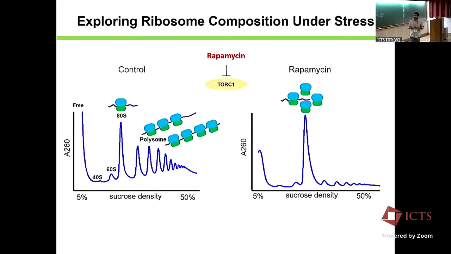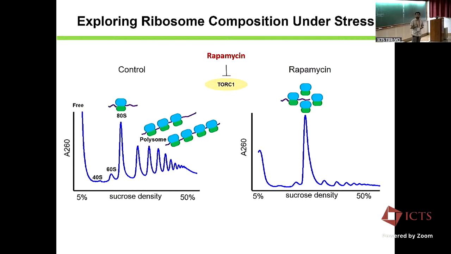The polysome profile, everyone must know by now, but again I will reiterate that we mainly look in the view of the polysome profile, where in the normal condition we have the 80S population and the polysomes. But if you treat the cell with rapamycin, what we see is a decrease in the polysomal fractions, but an increase in the accumulation of these 80S ribosomes.